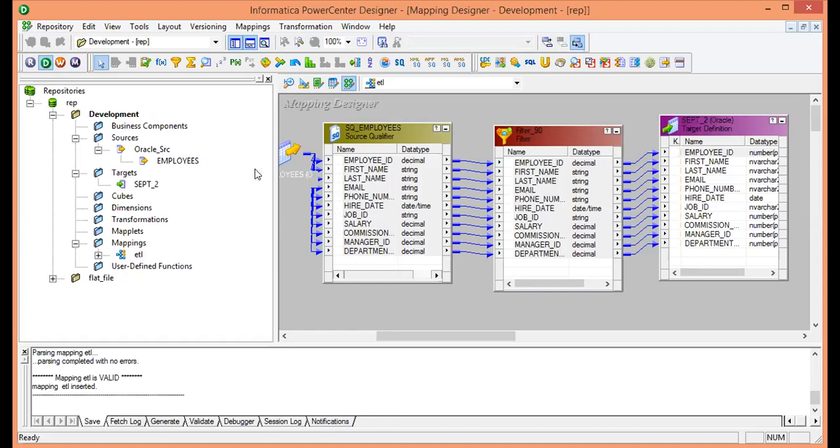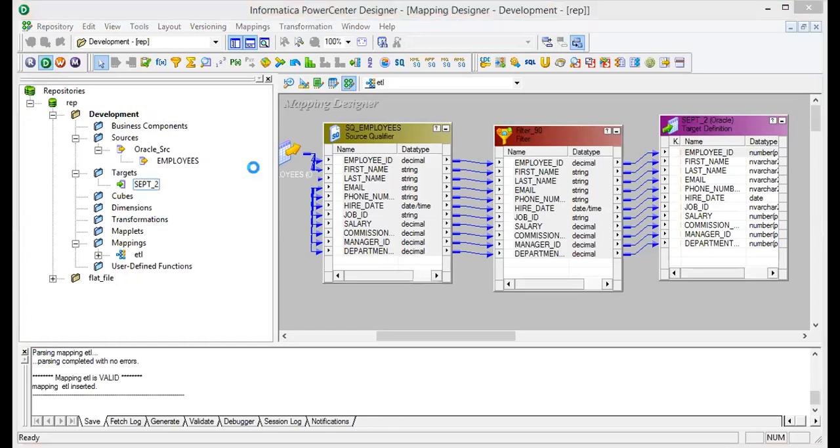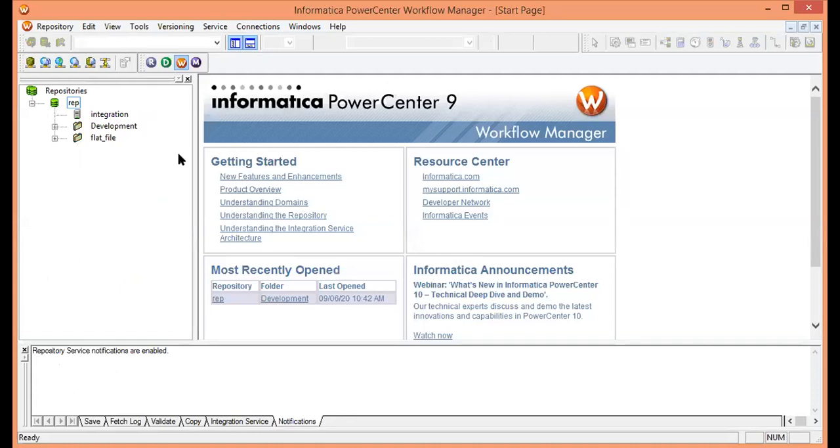It's getting open. Please wait. Yes, now this is called the workflow manager window.